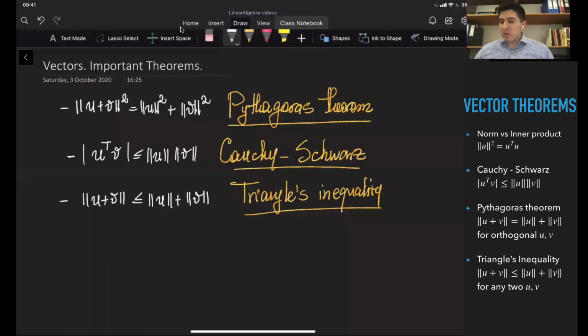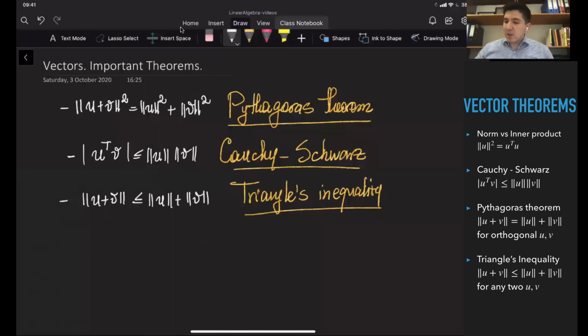Later on, we're going to talk about the so-called Cauchy-Schwarz theorem, which is one of the interesting and useful theorems in any course about vectors. And also, we're going to talk about the triangle inequalities. All of these theorems are really useful. We're going to use them many times during this course.